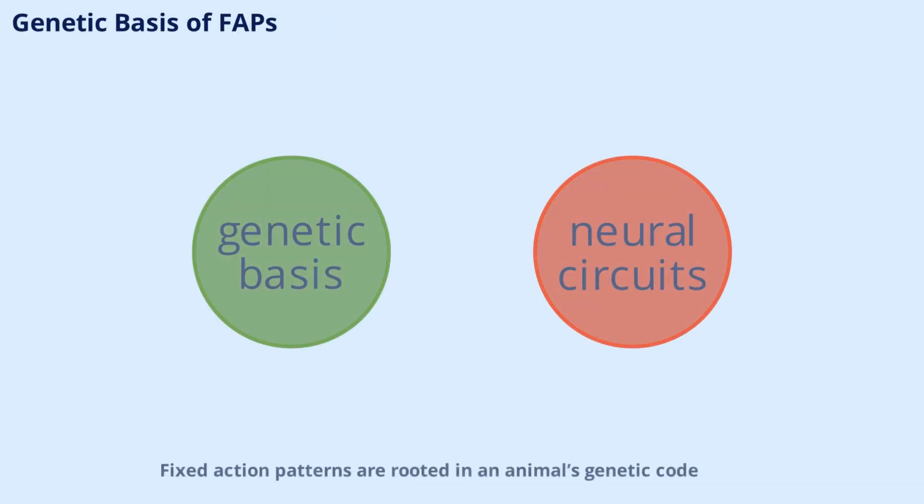Fixed action patterns are rooted in an animal's genetic code. The neural circuits responsible for these behaviors are inherited, ensuring that each member of the species can perform the pattern correctly. This genetic basis explains why FAPs are so consistent and reliable, even across generations. It also highlights the role of evolution in shaping instinctive behaviors that enhance survival and reproduction.